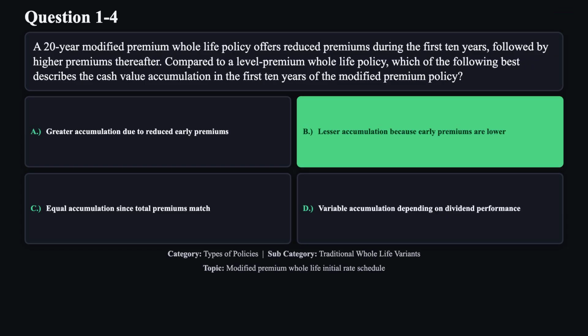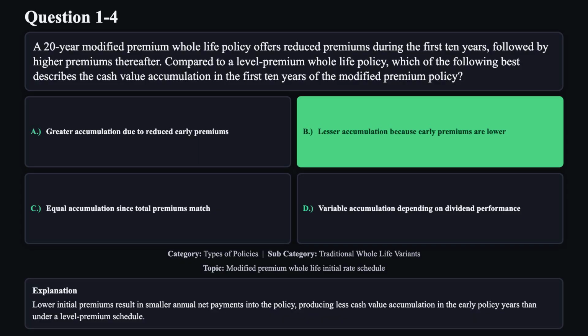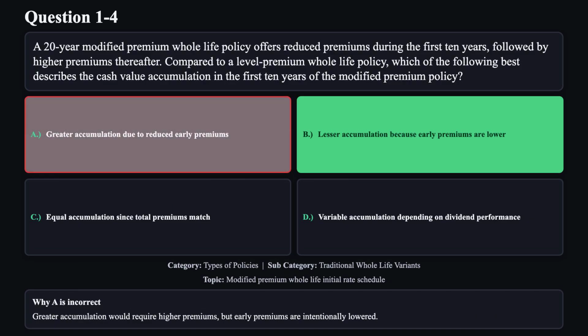The correct answer is B. Lower initial premiums result in smaller annual net payments into the policy, producing less cash value accumulation in the early policy years than under a level premium schedule. Reason A is not correct. Greater accumulation would require higher premiums, but early premiums are intentionally lowered.